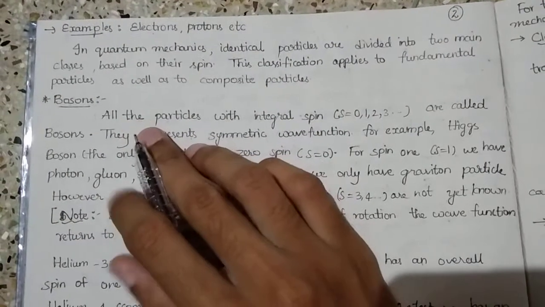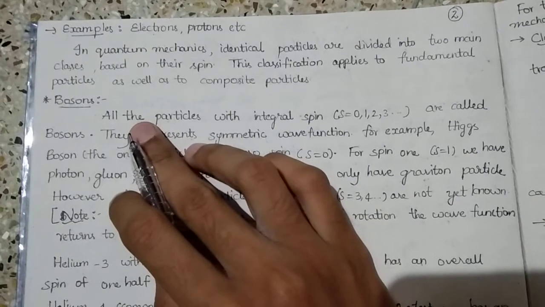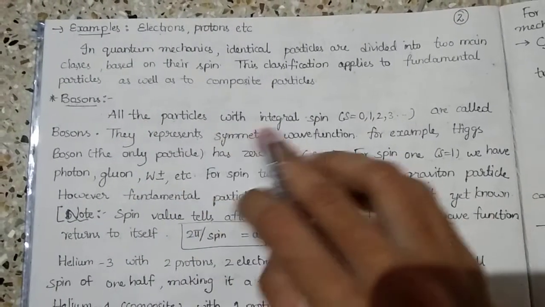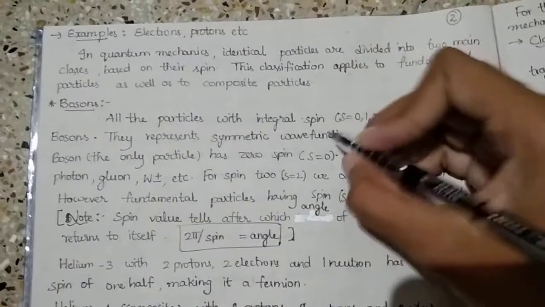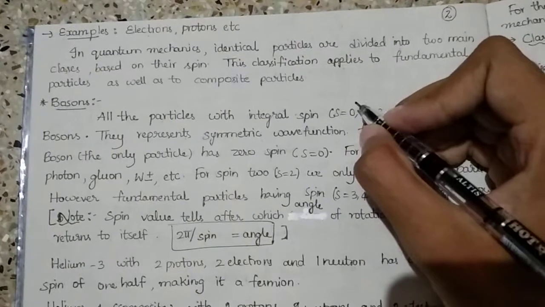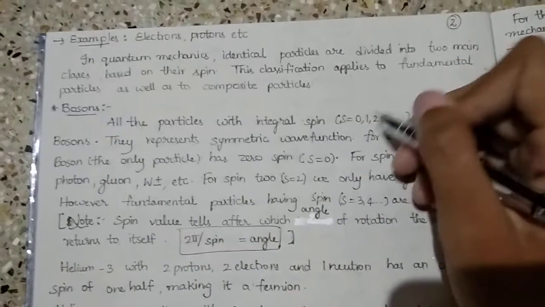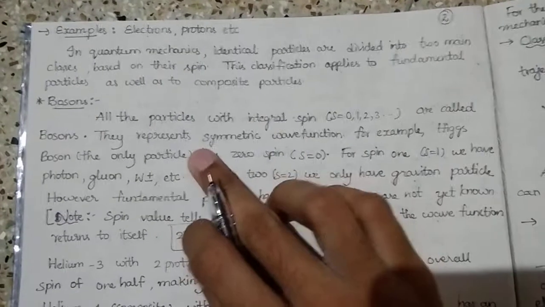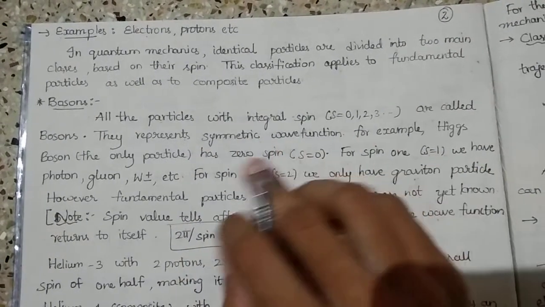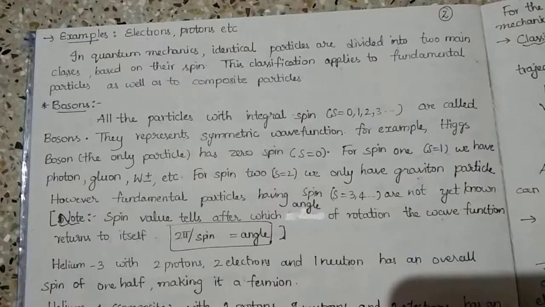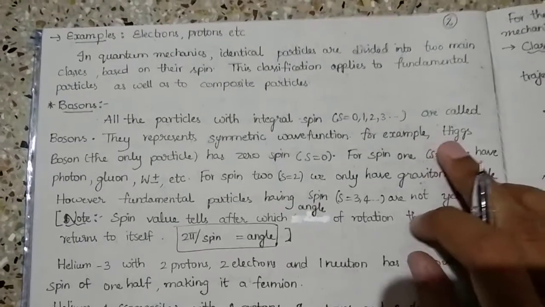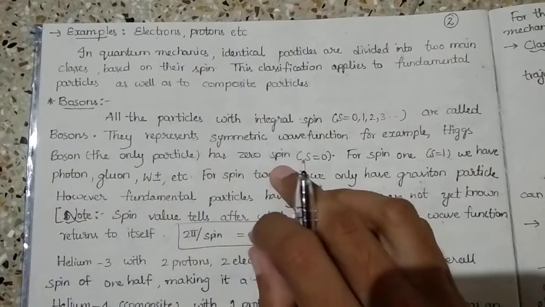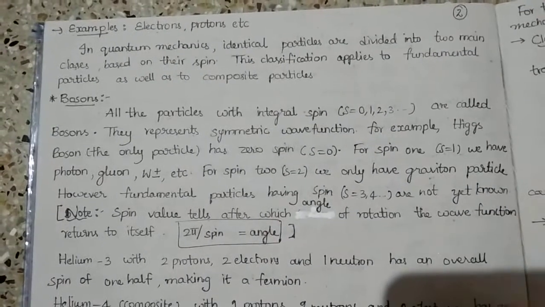And bosons. In the classification, all the particles with integral spin are called bosons. The particles which have integral spins, that means integer numbers, not negative integers, only positive integers along with 0, 1, 2, 3, are called bosons. They represent a symmetric wave function. All the bosons will have a symmetric wave function. For example, the Higgs boson is the particle which has 0 spin.